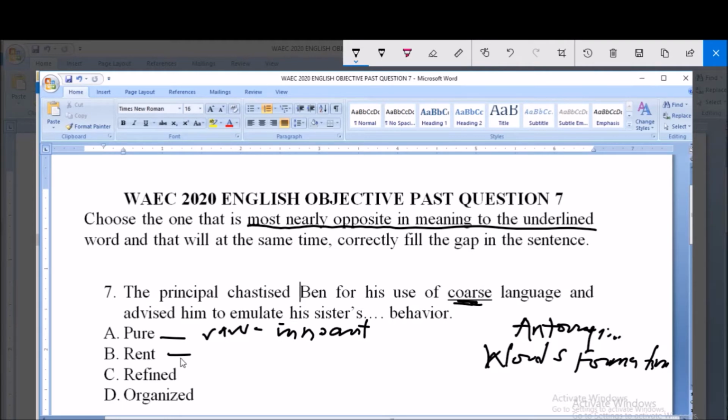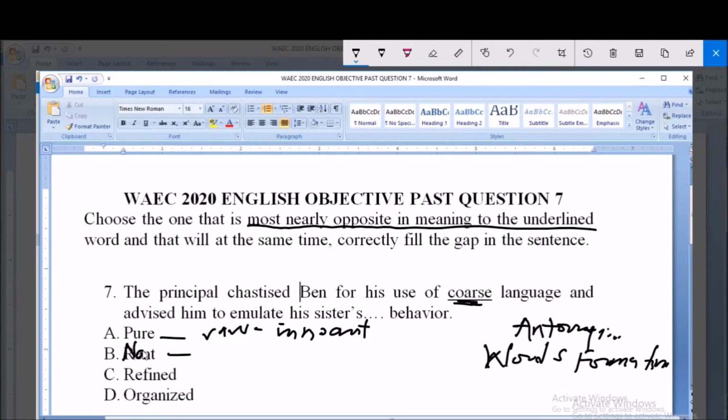What we have here is neat, not rent. Neat simply means fine, and it is the opposite of rough.